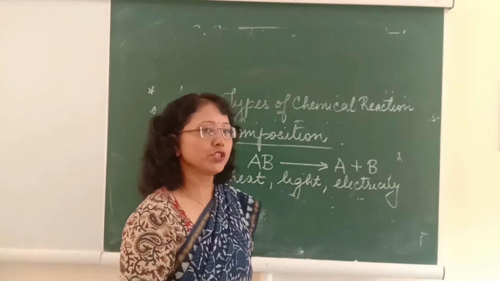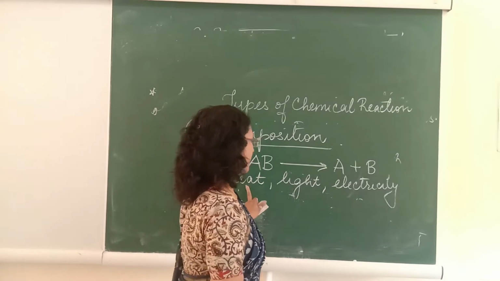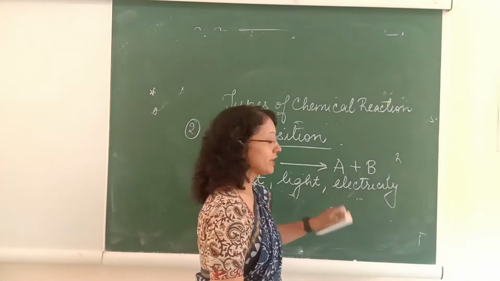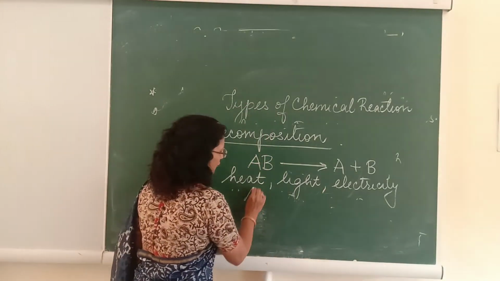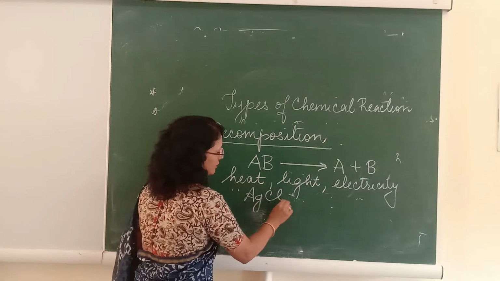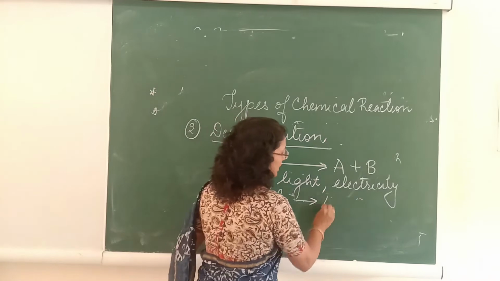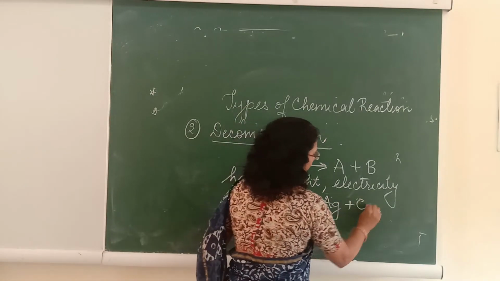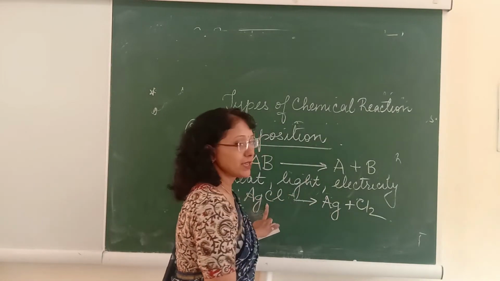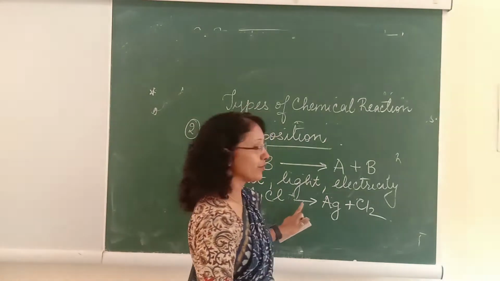So decomposition takes place with heat, light or electricity. For example, silver chloride, when exposed to sunlight, dissociates into silver and chlorine. This is the absorption of light energy.